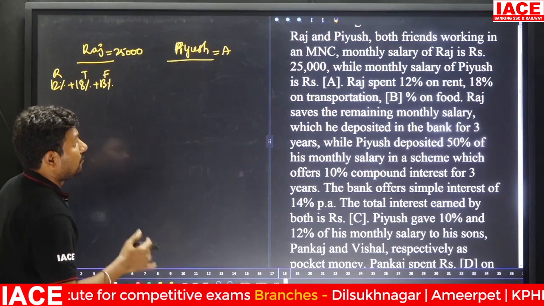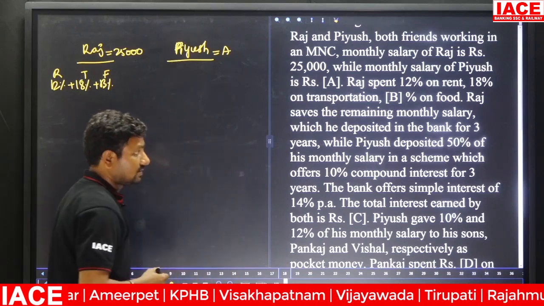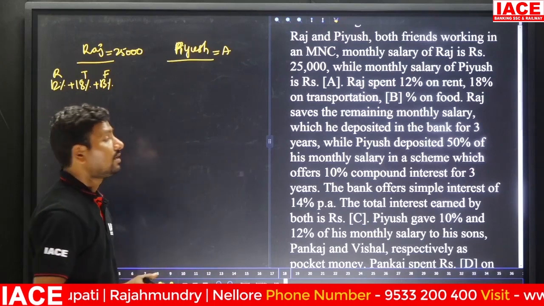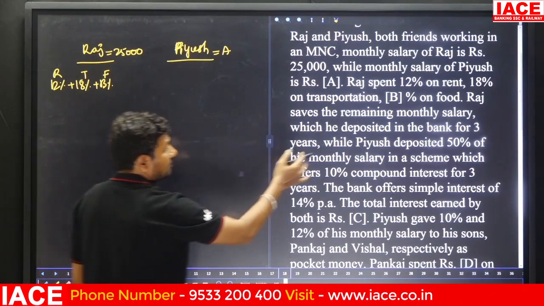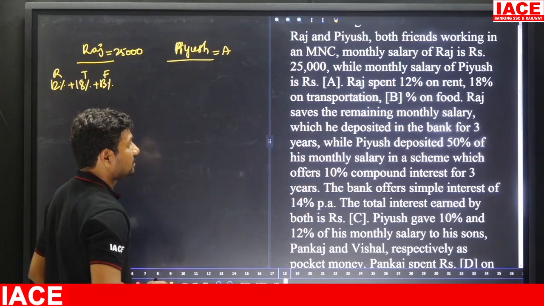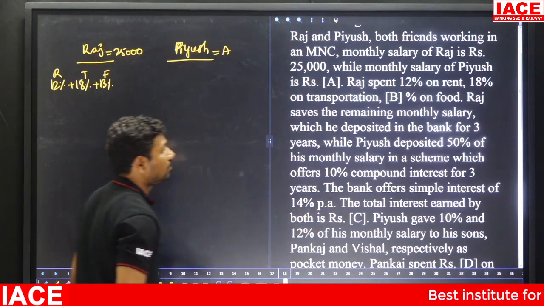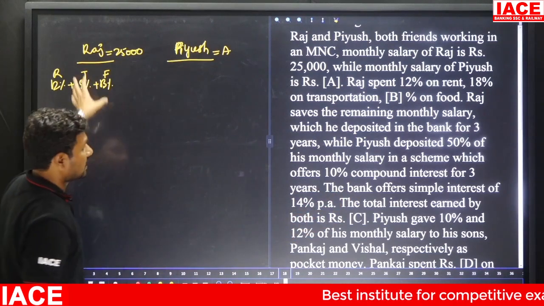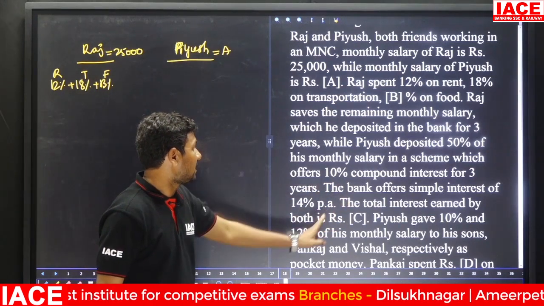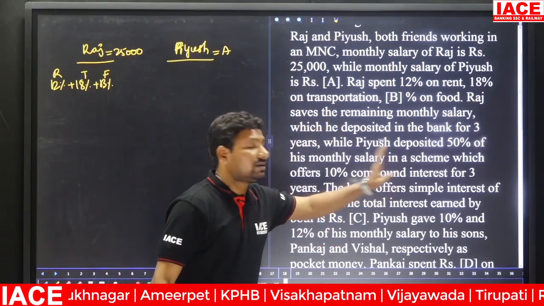3 years. While Piyush deposited 50% of his monthly salary in a scheme which offers 10% compound interest for 3 years. The bank offers simple interest of 14% per annum. The total interest earned by both is C. Here this is for 3 years and here also for 3 years.